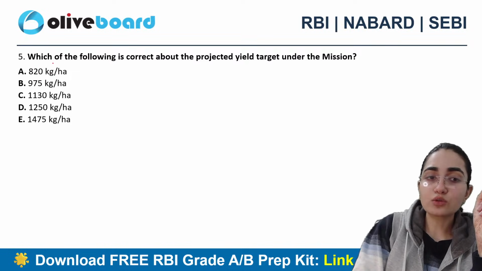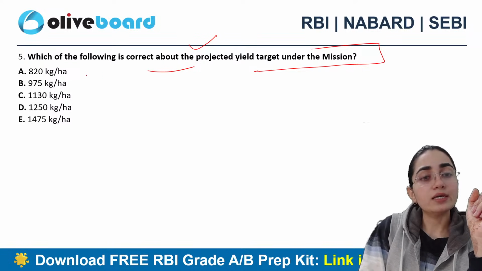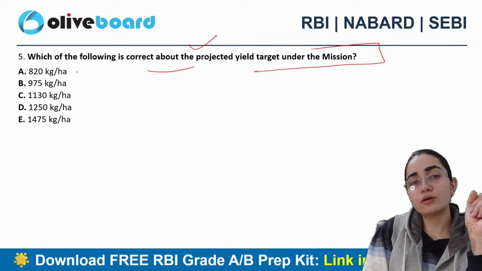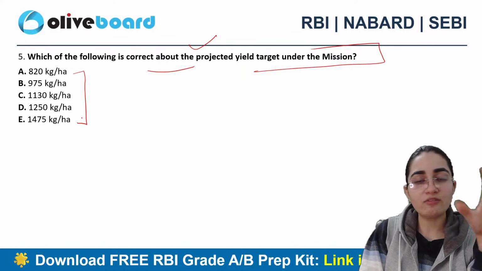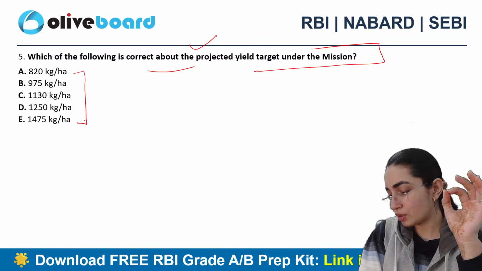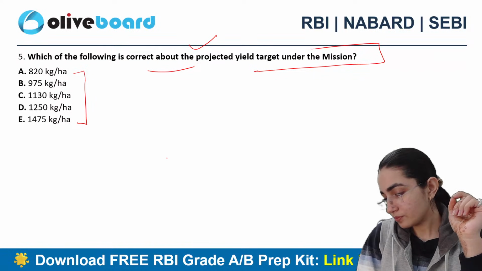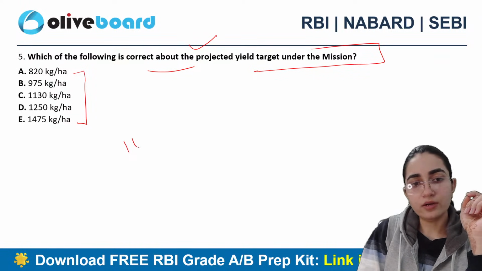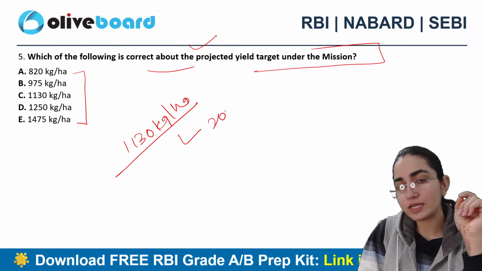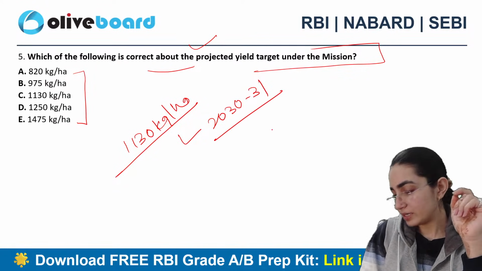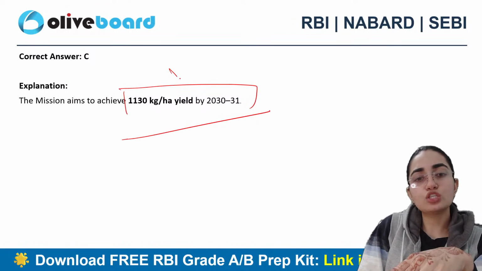All right. Now the next question says, which of the following is correct about the projected yield target under the mission? Is it 820 kilograms per hectare, 975, 1,130, 1,250, or 1,475? Come on, be very quick. Is it A, B, C, D, E? 1130 kilogram per hectare, and that too by what period? By 2030-31, right? By 2030-31. So this is the correct answer here. Good.